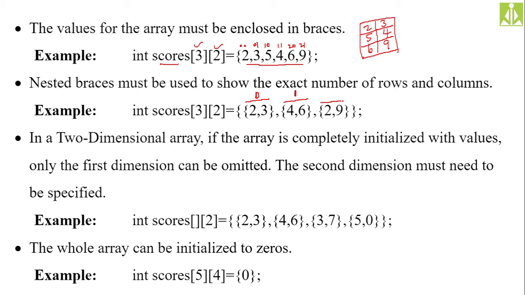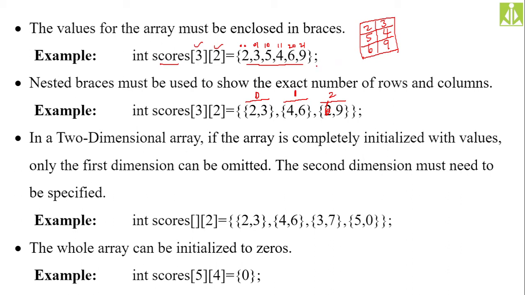This will become your third row, or second index row. So like this we will get all the elements: 2 3 in the first row, 4 6 in the second row, and 6 9 in the last row. Likewise, you can remember all the elements.